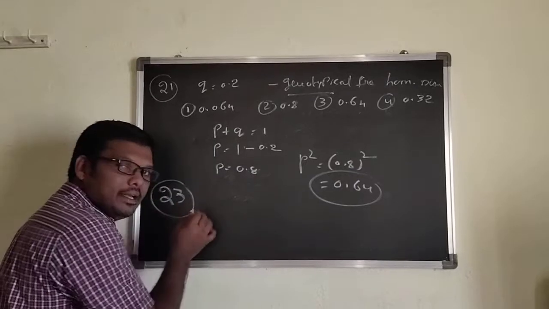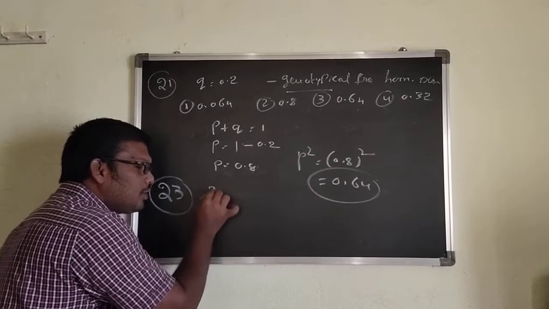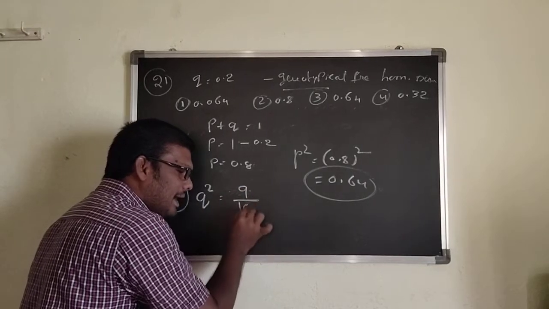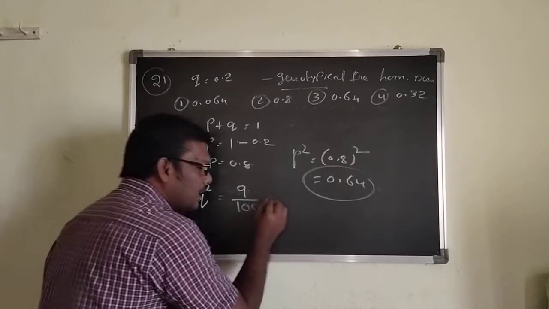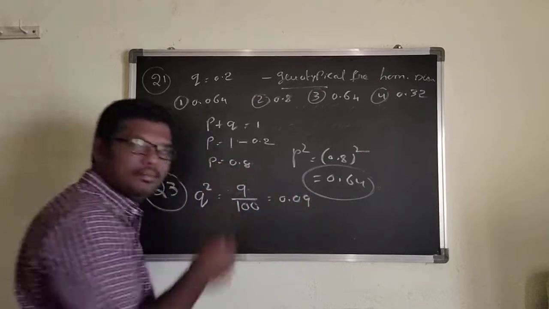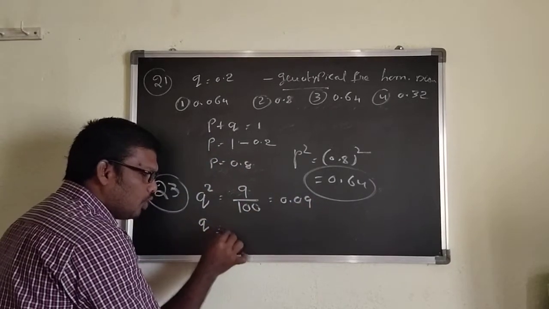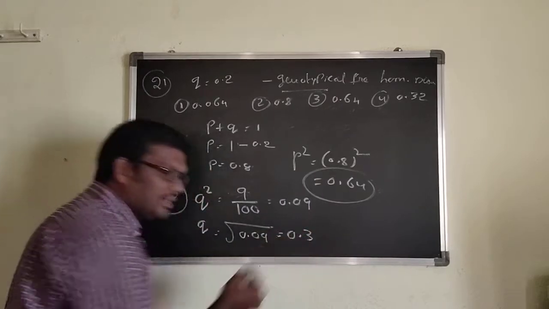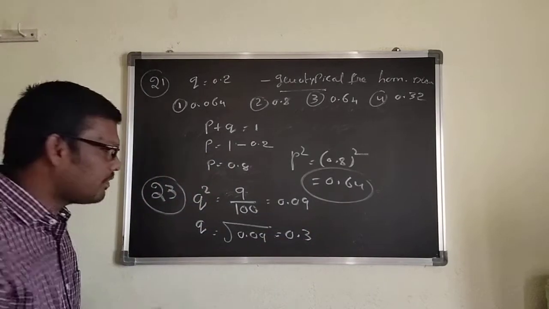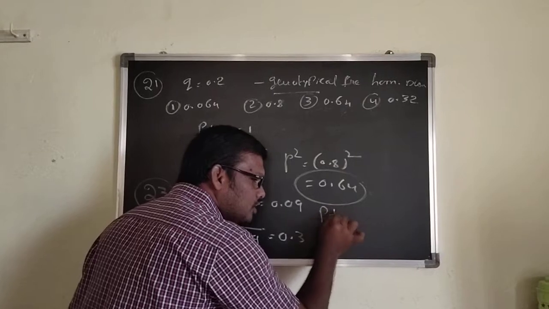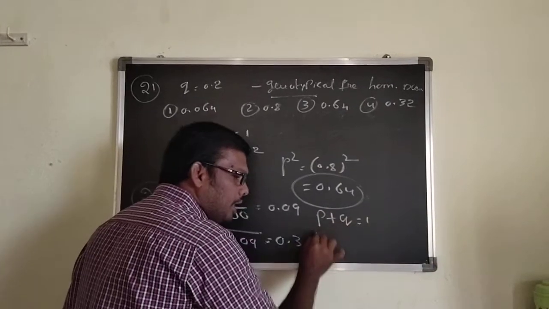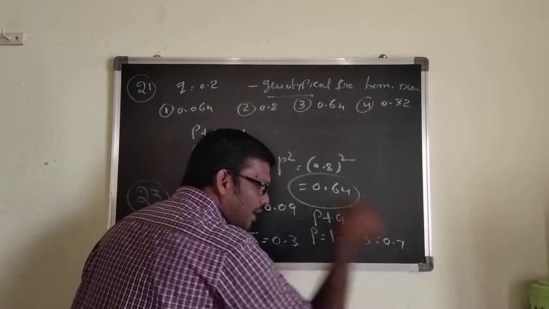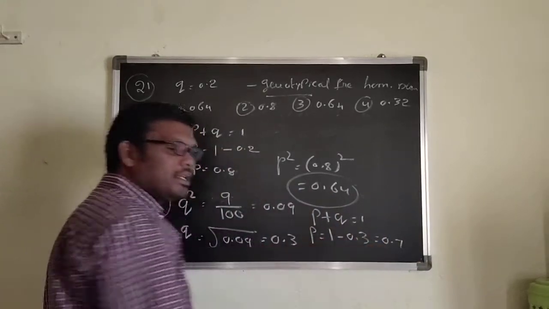That's why here they gave q square, that is 9 by 100, so 0.09. q equals root of 0.09, you can get 0.3. P plus q equals 1, p equals 1 minus 0.3, you can get 0.7.